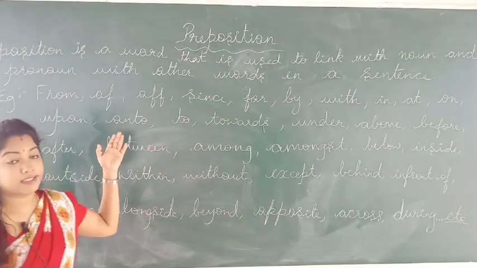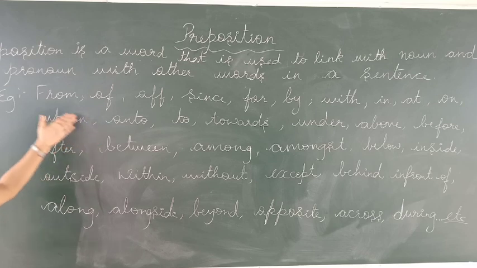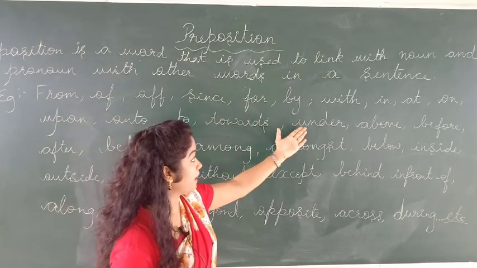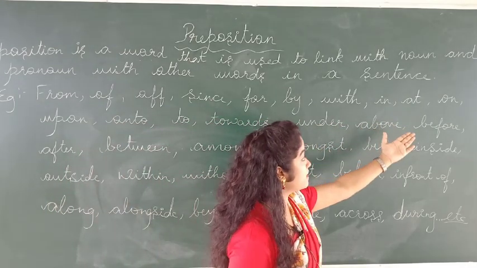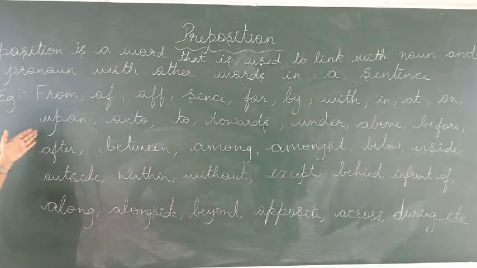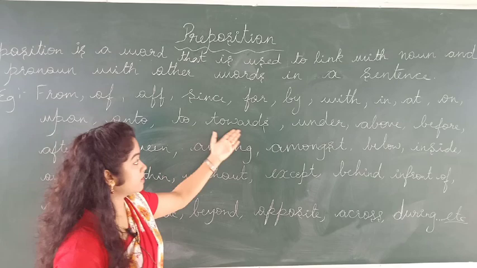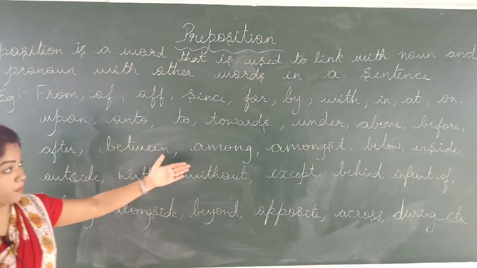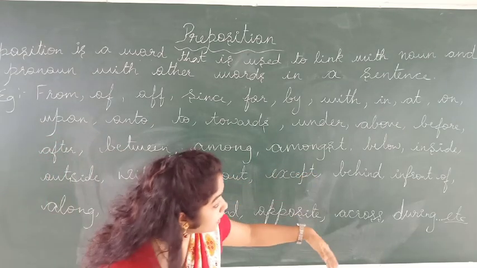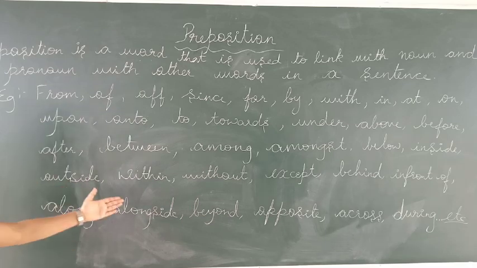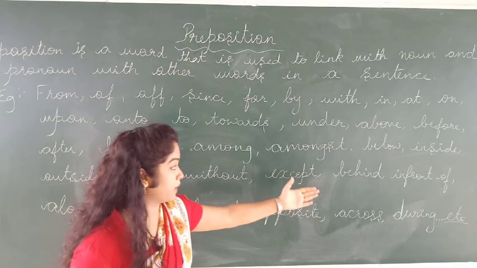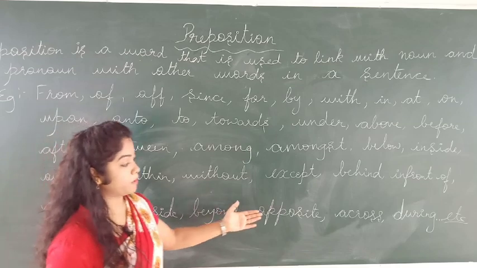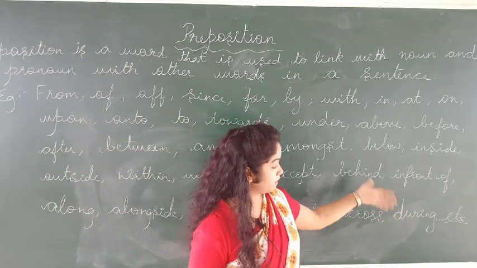These are: from, of, since, for, by, with, in, at, on, upon, onto, to, towards, under, above, before, after, between, among, amongst, below, inside, outside, within, without, except, behind, in front of, along, alongside, beyond, opposite, across, during, and so on.